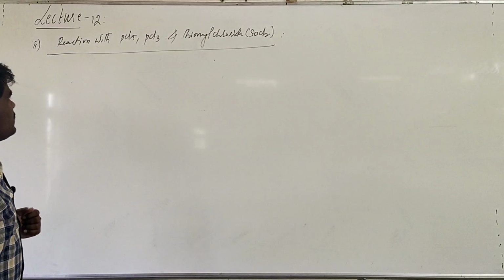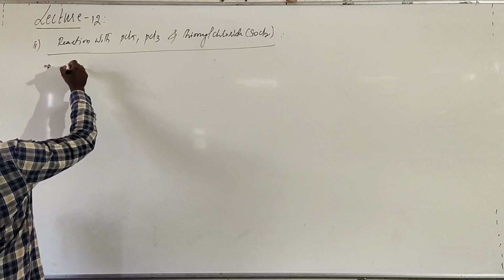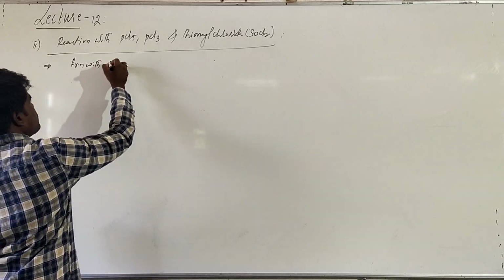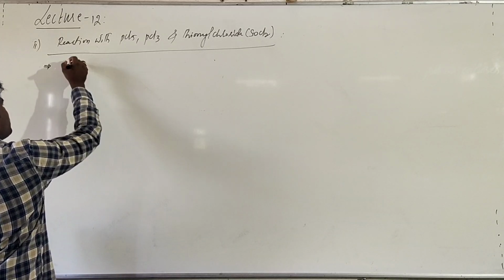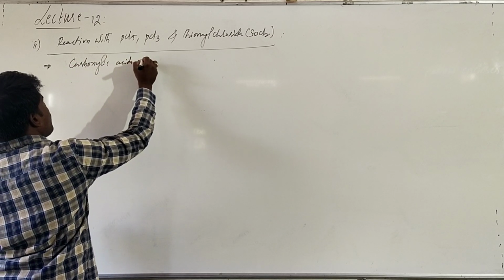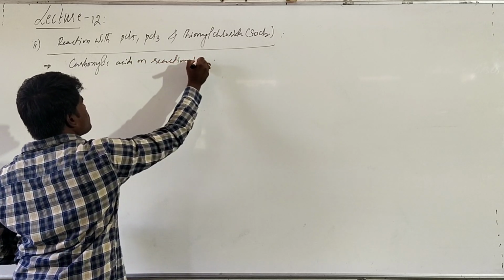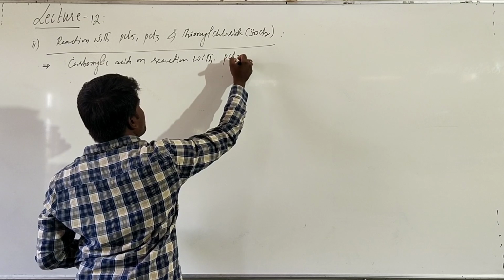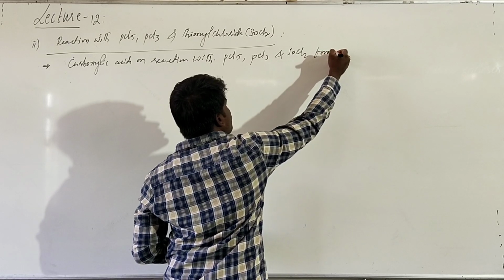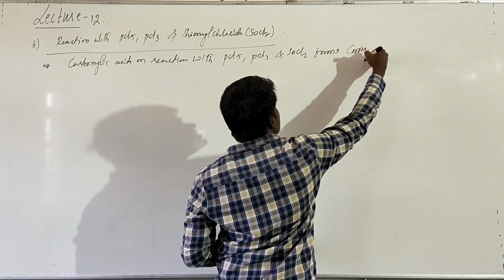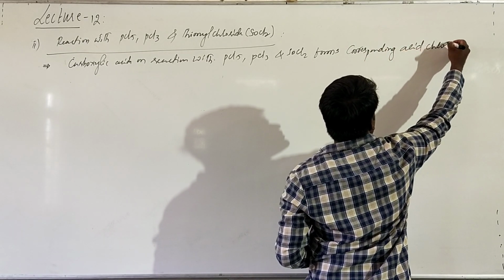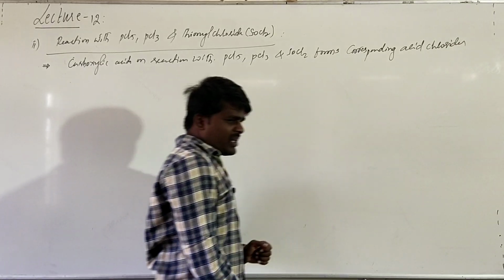Basically, under this first one we'll see the reaction with carboxylic acids. Carboxylic acids on reaction with phosphorus pentachloride, phosphorus trichloride and thionyl chloride form the corresponding acid chlorides. They'll form acid chlorides along with some byproduct.